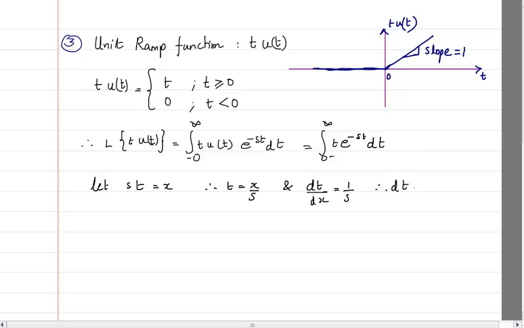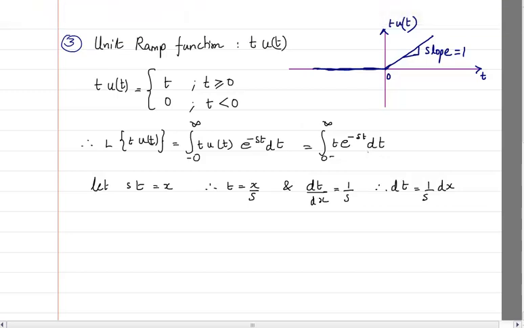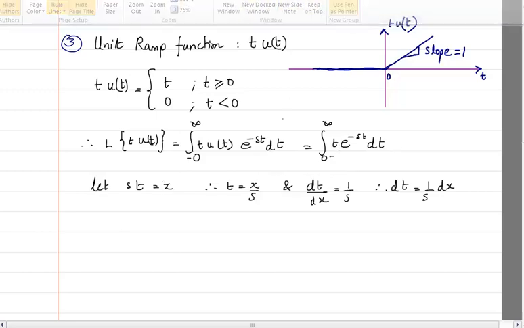Therefore dt can be written as 1 by s dx. So now I can substitute this value instead of dt, x instead of st in the exponent, and instead of t I can write x by s. Then what will I get?